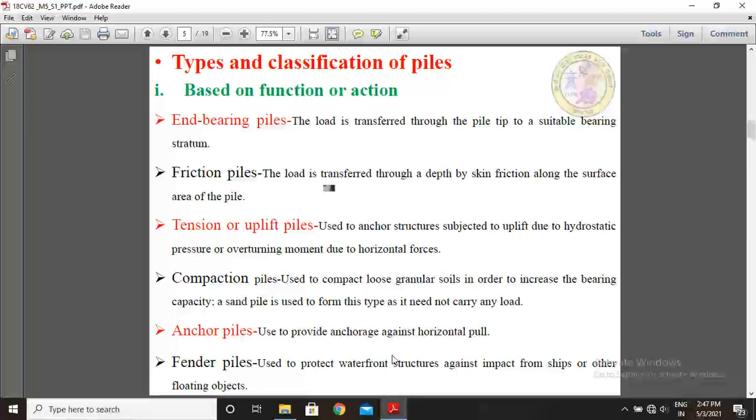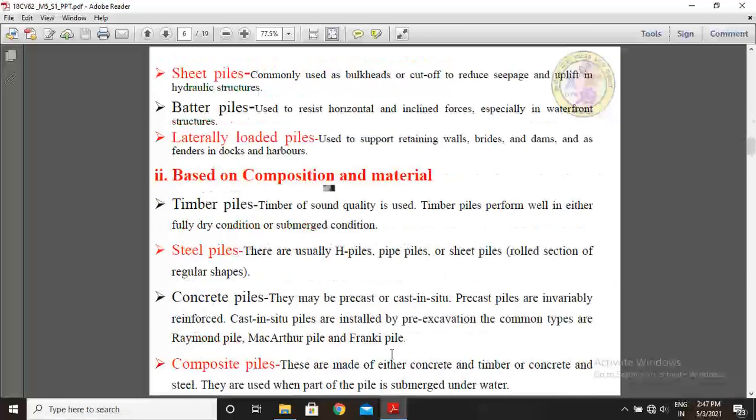Fender piles are used to protect waterfront structures against impact from ships or other floating objects.